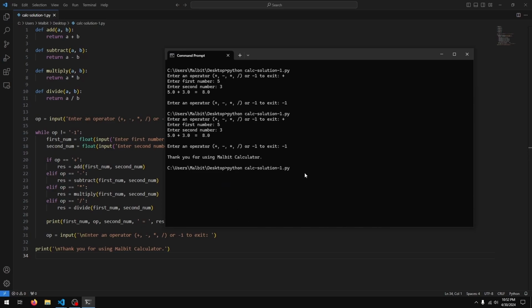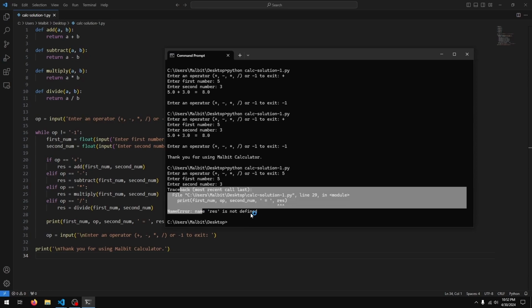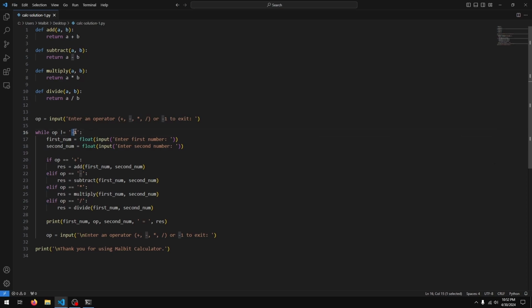We have one problem. If I just did this, so let's enter 5 or something. If I hit enter, it says enter first number, second number, and you see we get a traceback, basically an error. It says name res is not defined. What happened is we're checking if the operator is -1, we're checking if the operator is plus, minus, multiplication, divide, but what if it's not any of these?